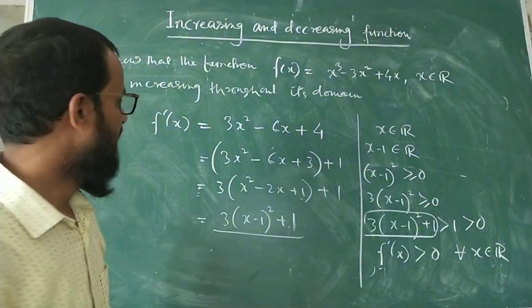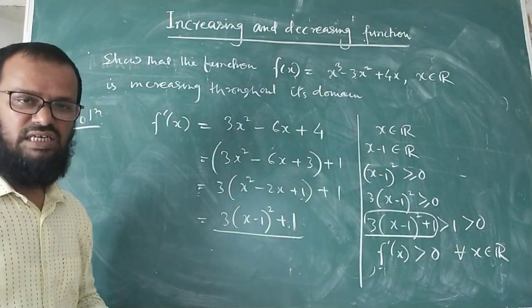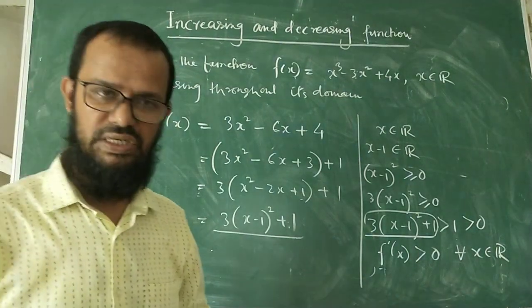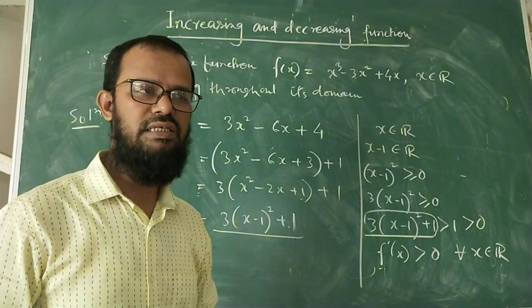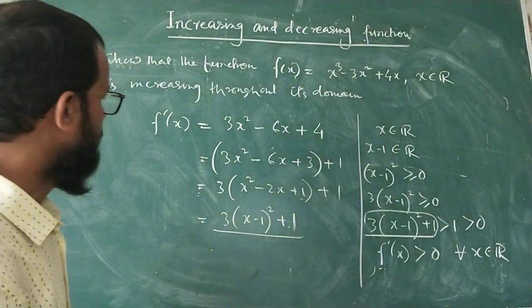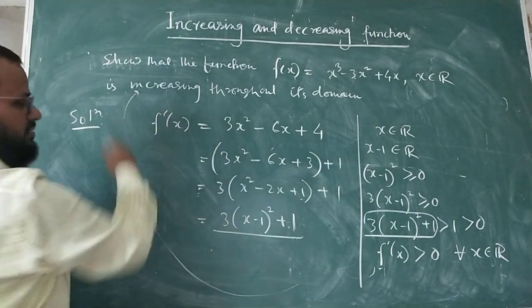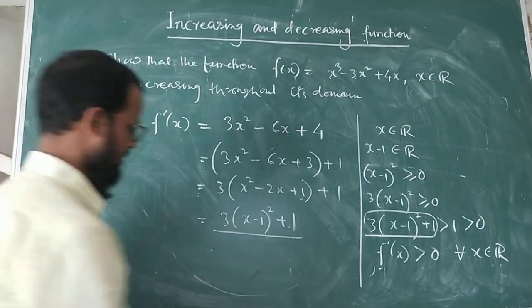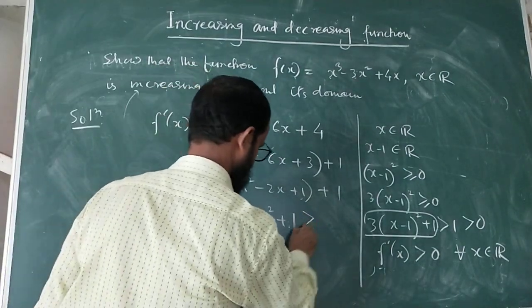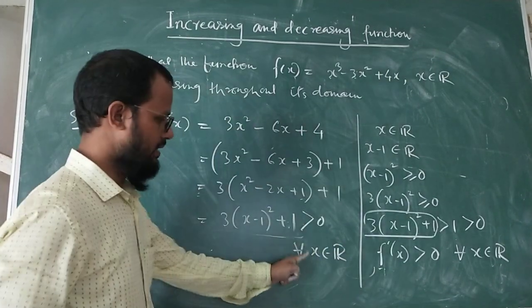Then you can say that f(x) is strictly increasing, or rather increasing. A strictly increasing function is also called increasing, but an increasing function may not be strictly increasing. So since it is strictly increasing, automatically we can say that it is increasing. So from here you write, this is greater than 0 for all x belongs to R. Why write for all x belongs to R?